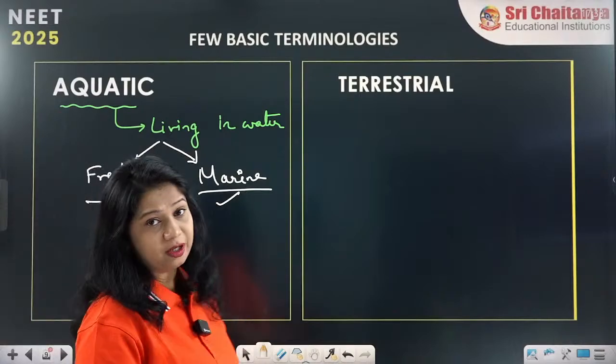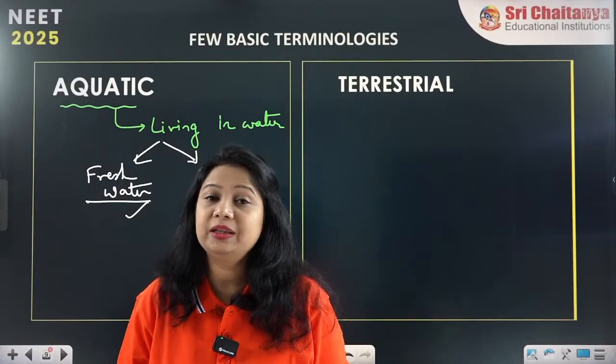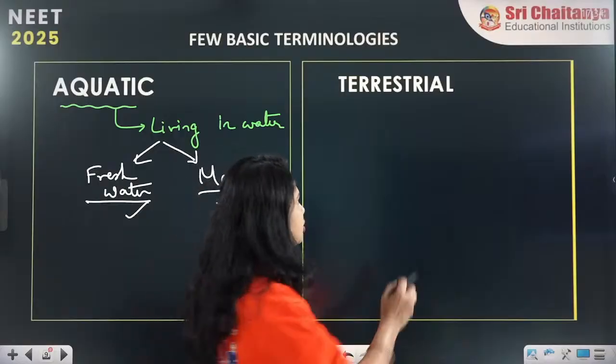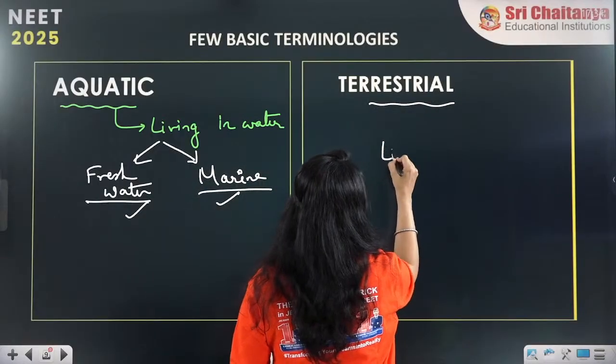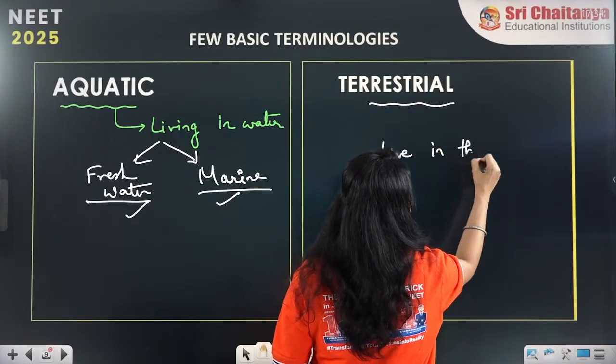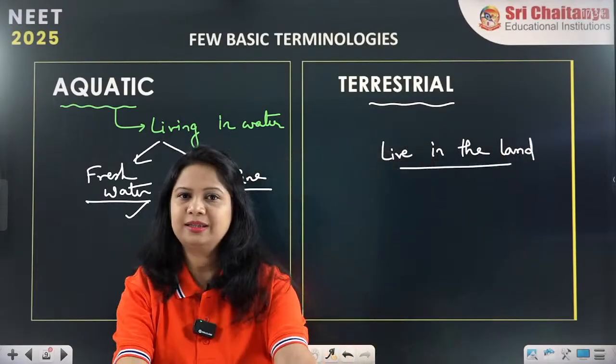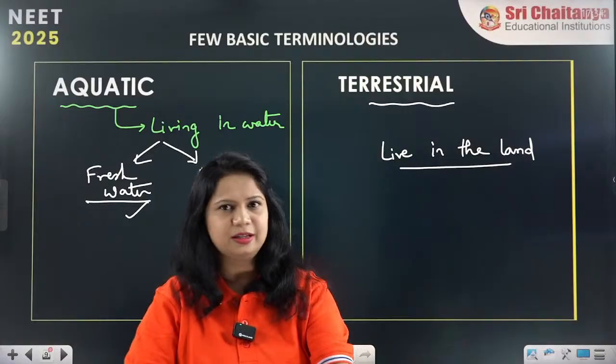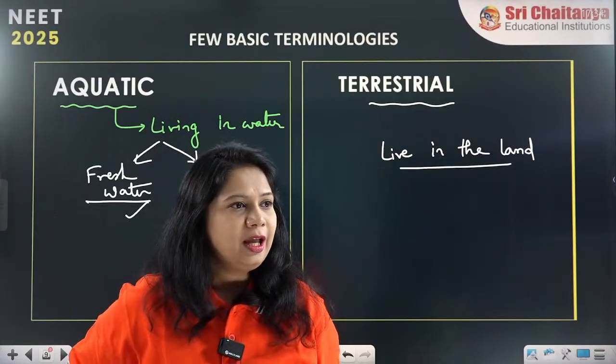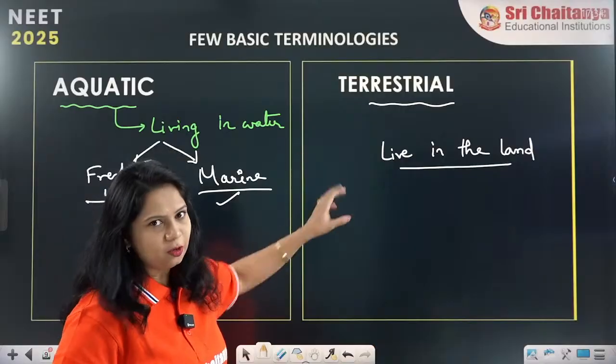Similarly, organisms living on the land are called terrestrial organisms. So they all live on the land. These organisms living on the land are called terrestrial organisms. There is nothing very different about it and there is nothing that you didn't know about it.